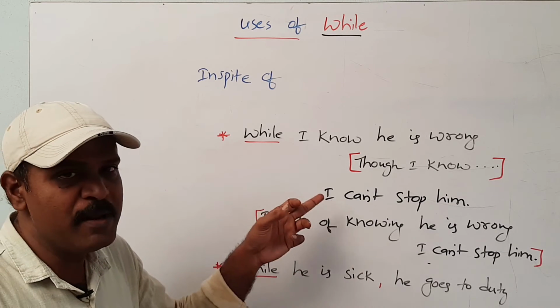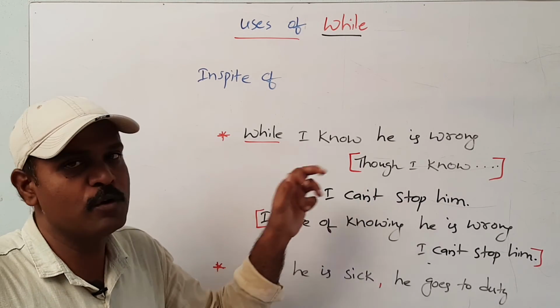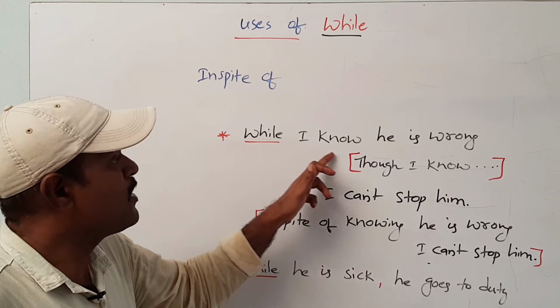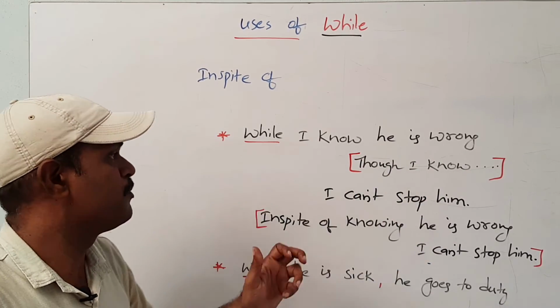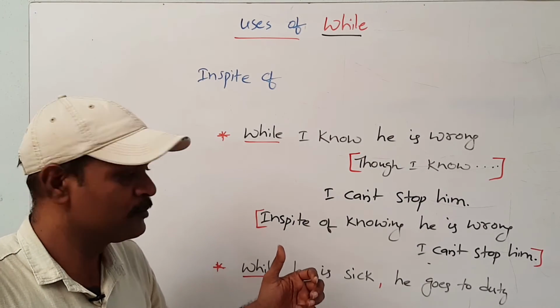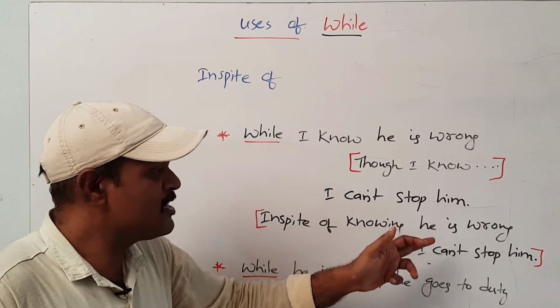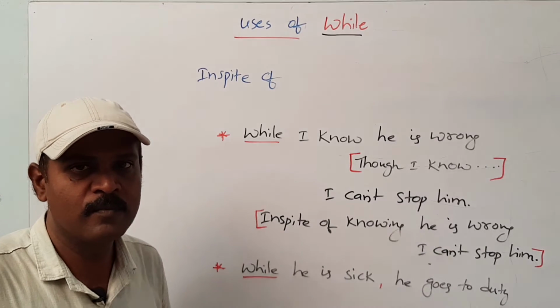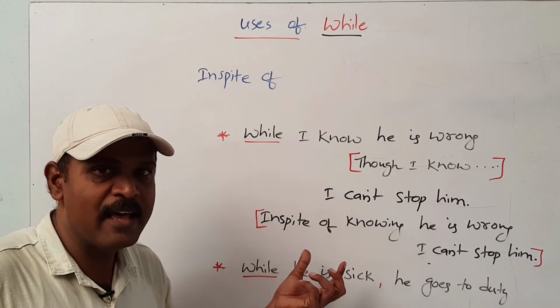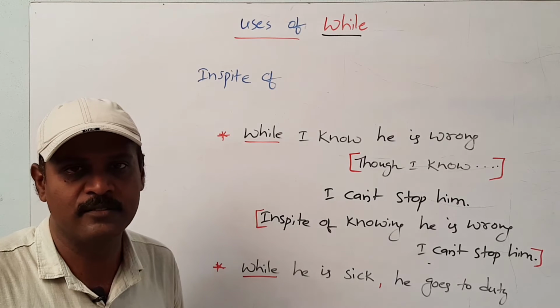So we can replace the same sentence by using though, even though, although. Though I know he is wrong, I can't stop him. Even though I know he is wrong, I can't stop him. In spite of knowing he is wrong, I can't stop him. Have you observed? In this case, the structure has entirely changed.